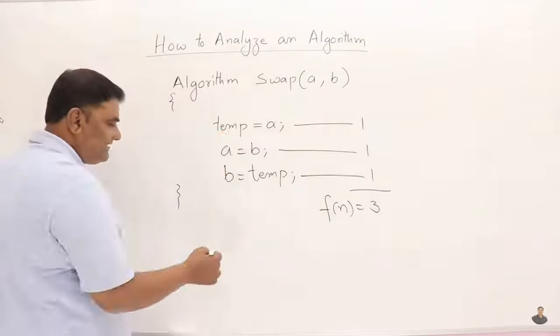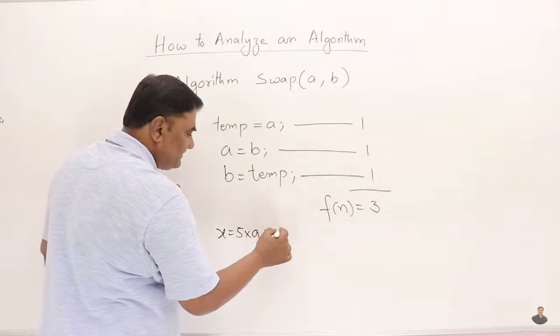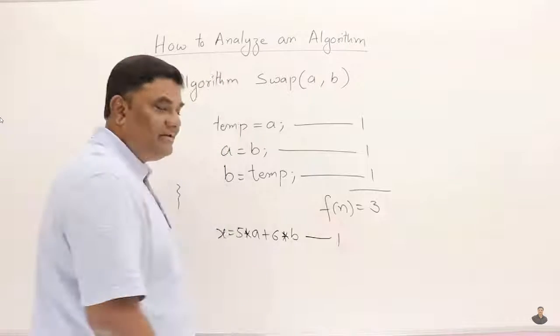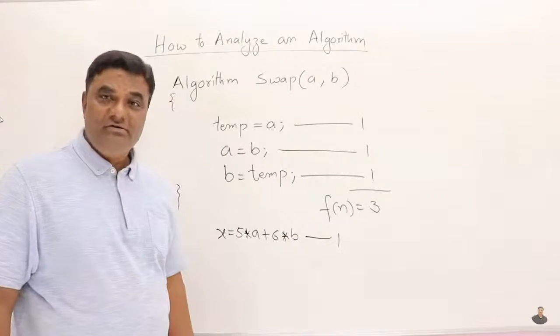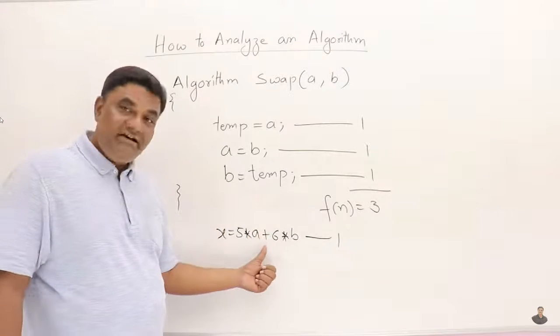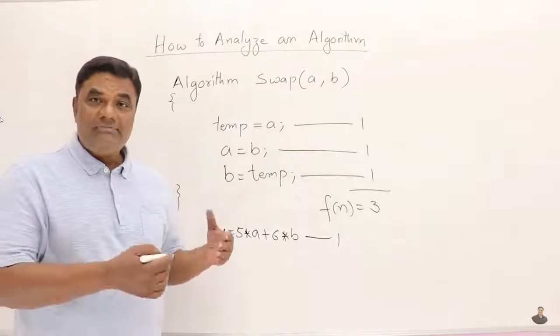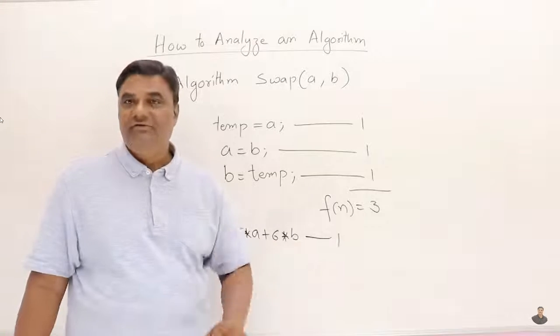Let us assume, instead of this statement, I have some statement saying x assign 5 into a plus 6 into b. If this is the statement written in an algorithm, then for this also we say it takes 1 unit of time. But really, when you convert it to a program and finally when it gets converted into machine code, how many statements will it have? For each multiplication, 1 statement each, then for addition, 1 statement, and the assignment, 1 statement. So total 4 statements will be there. But we don't want to go into that much detail. We don't want to see how it's going to get converted to machine code. But simply we analyze and say each statement takes 1 unit of time.